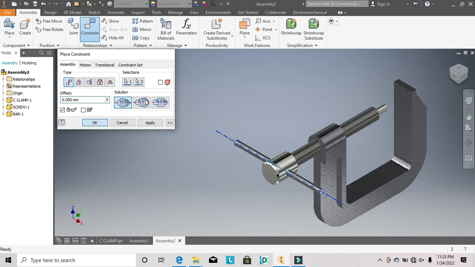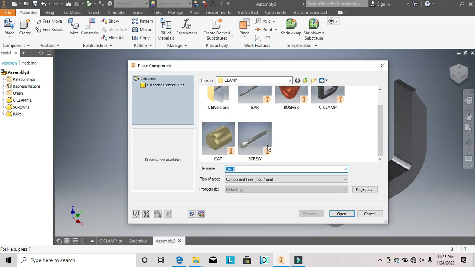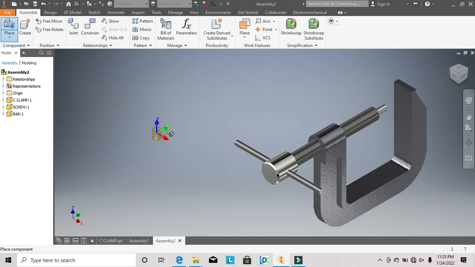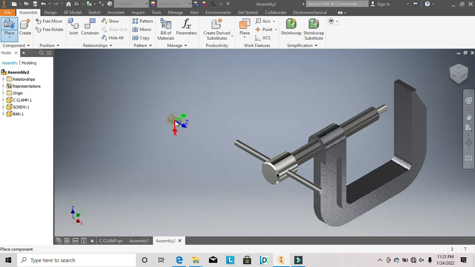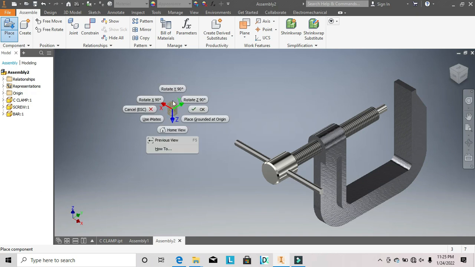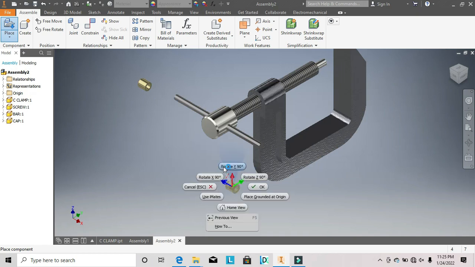Okay, go to place again, select your cap and I'll be rotating it Y axis. Yes, click and go over the other way, rotate Y axis and click.